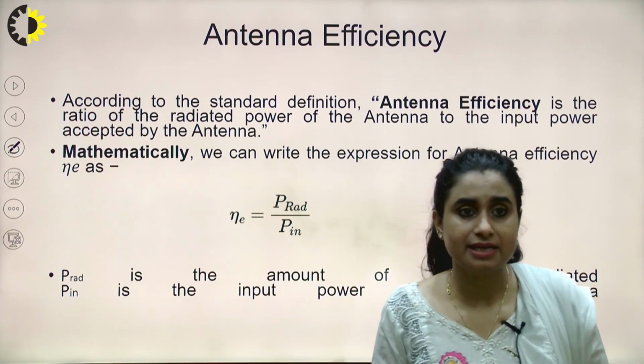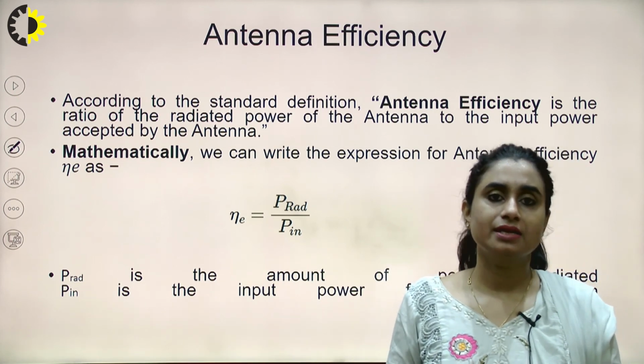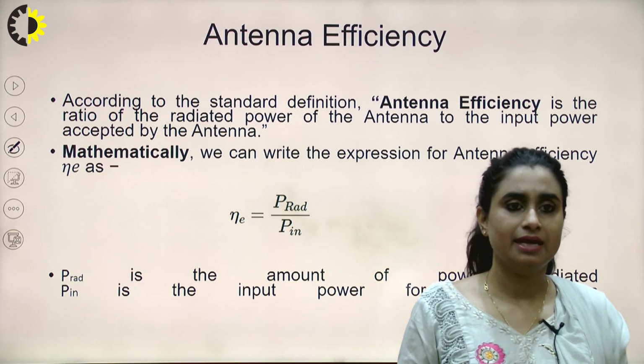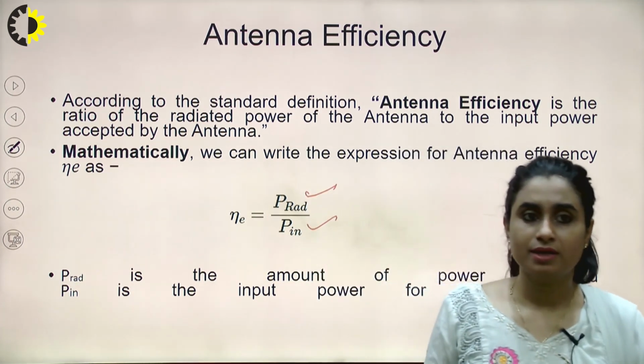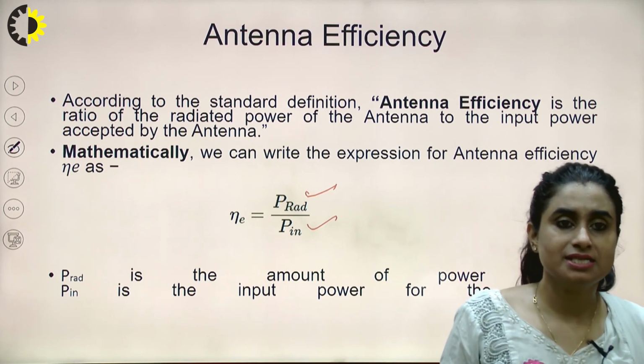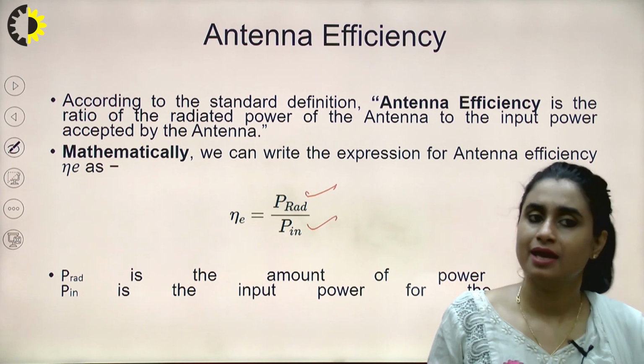If I talk about antenna efficiency, it is the ratio of the radiated power of the antenna to the input power accepted by the antenna. Mathematically, it is radiated power by input power, right? Here P_rad is the amount of power radiated and P is the input power of the antenna.